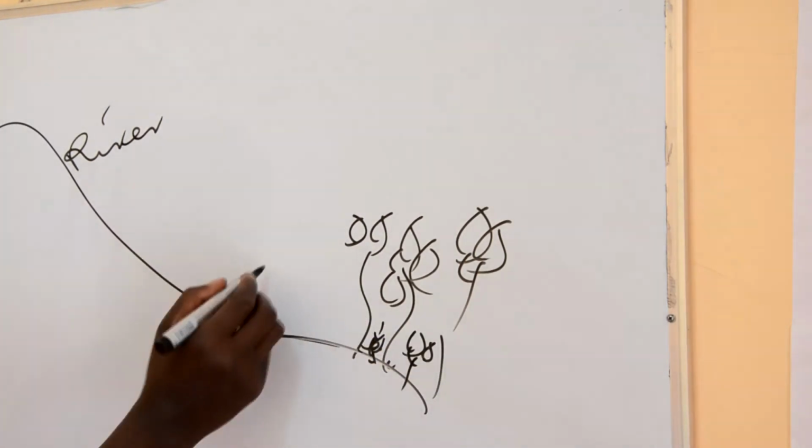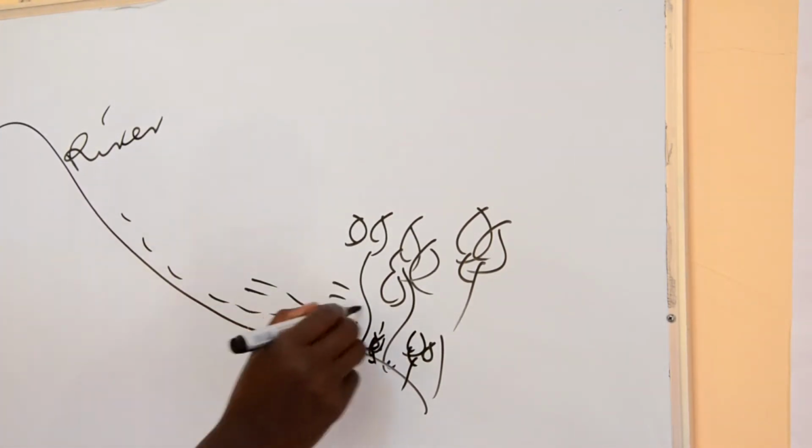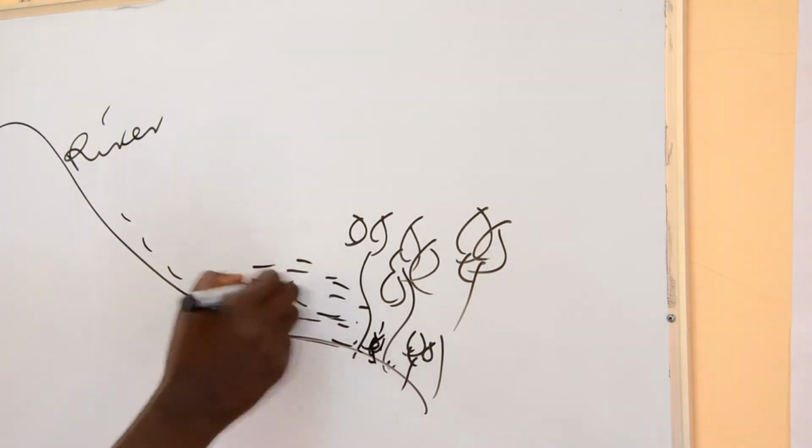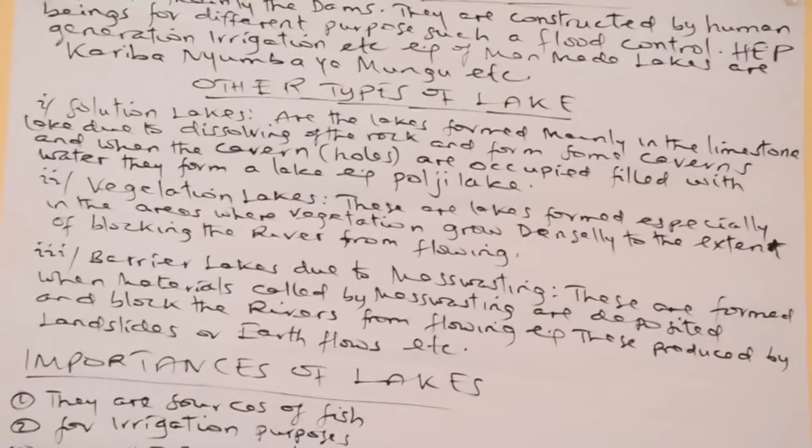Therefore, most of the water will be held in this area and form a lake, regardless of whether it is small or large in nature. Another one is the barrier lake.